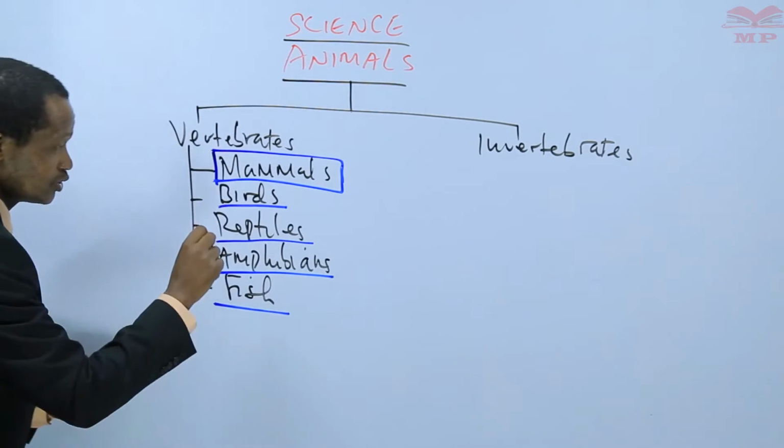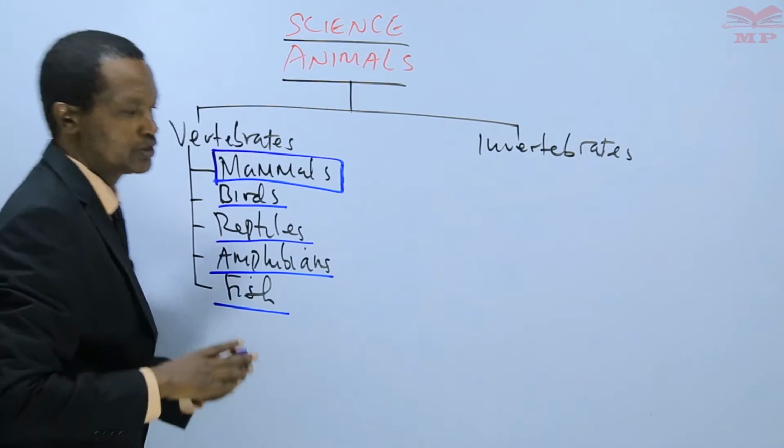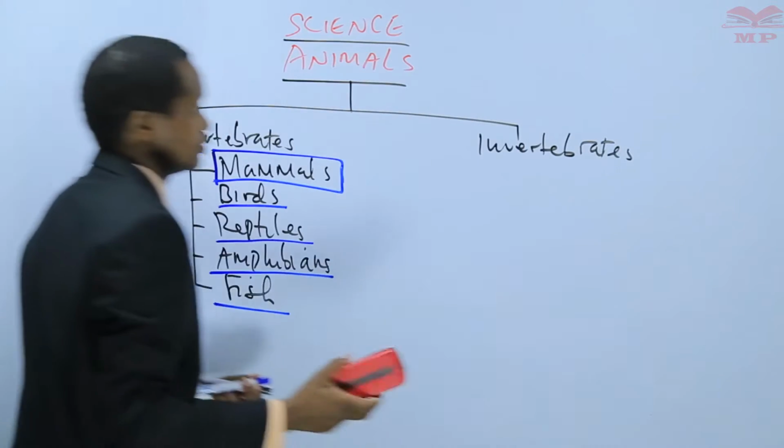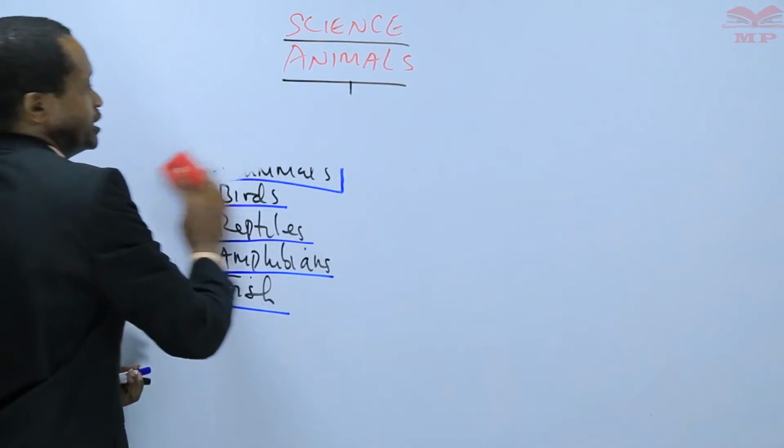In our today's lesson, we want to focus our attention on mammals. What are the characteristics of mammals? That's what we are going to do in our today's lesson.